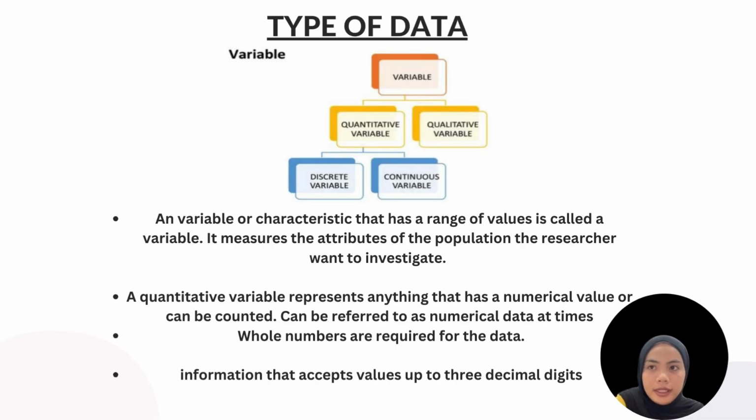Type of data. A characteristic that has a range of values is called a variable. It is a measurable attribute of the population the researcher wants to investigate. A quantitative variable represents anything that has a numerical value or can be counted, and can be referred to as numerical data at times. Discrete data requires whole numbers. Continuous data accepts values up to 3 decimal digits.